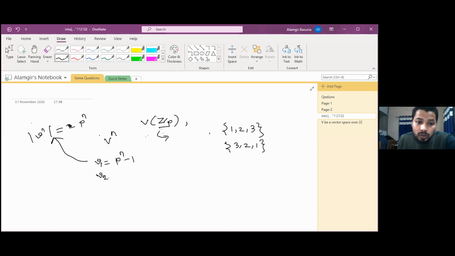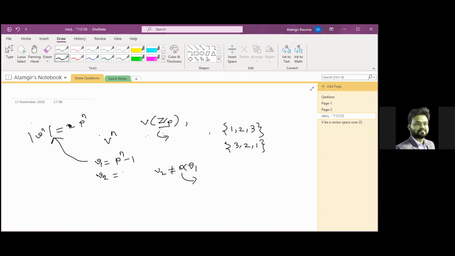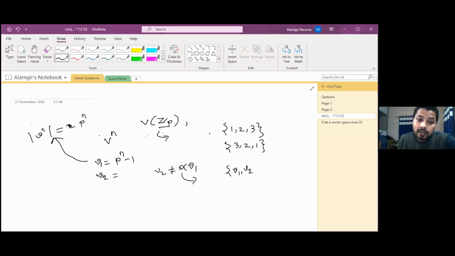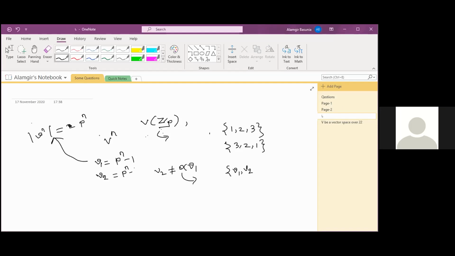And if we want to choose V2, V2 should be different, such that V2 is not equal to alpha V1. Then how many alpha are there? Exactly p. Then if we want V1 and V2 to be linearly independent, we have p to the power n minus p choices, right?